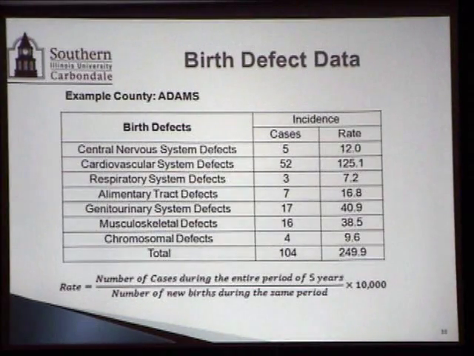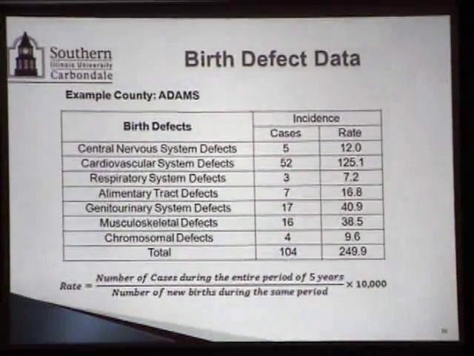Just to give you an example of birth defect data, which is not very difficult, we checked the incidence rate. This was done for 102 counties, but for a specific county, Adams, we have 7 different types of birth defects listed there, and there were 5 cases of central nervous system defects over that entire 5-year period, 1998 to 2002. We add all of those cases up.